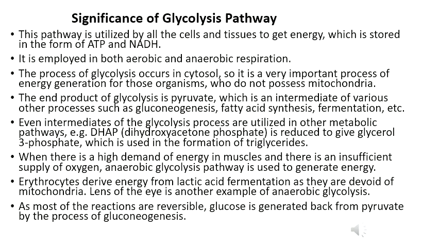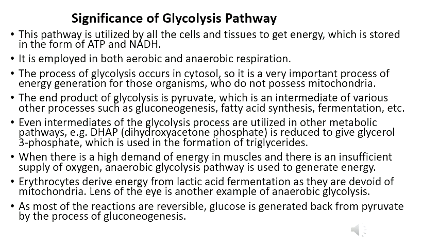The process of glycolysis occurs in cytosol, so it is a very important process of energy generation for those organisms that do not possess mitochondria. The end product of glycolysis is pyruvate, which is an intermediate of various other processes such as gluconeogenesis, fatty acid synthesis, fermentation, etc. As we already know, gluconeogenesis is the conversion of pyruvate to glucose, which is the opposite of glycolysis reaction.